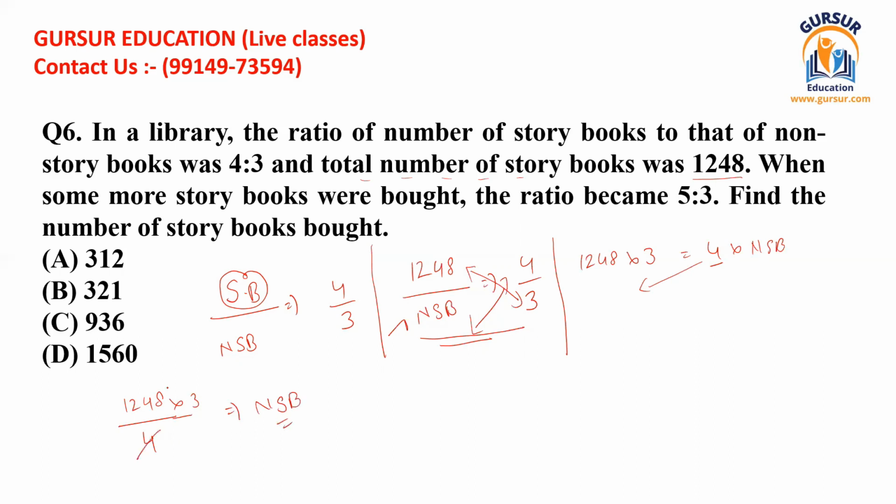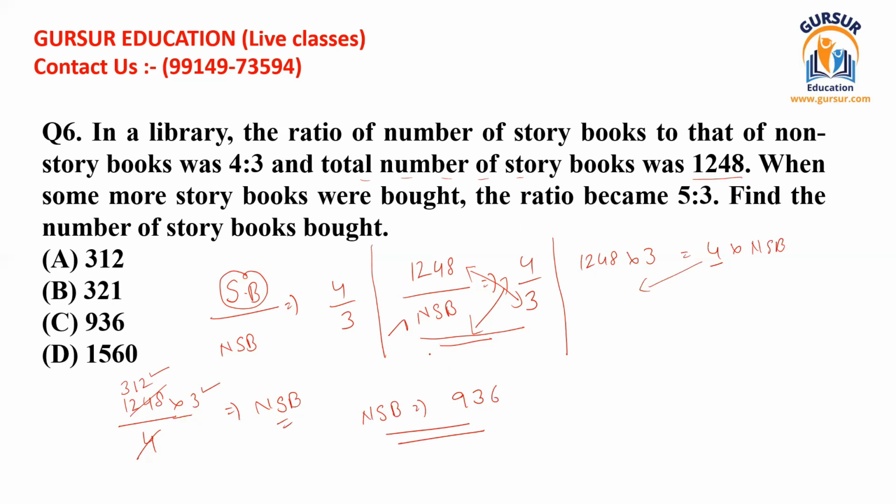So if we divide these, you have to cut the given numerator value with the table of 4. So if I cut that, I get the value of 312. And after that, if I multiply 312 with 3, I get the value of 936. So the total number of non-story books is 936 books. So this value we have got.